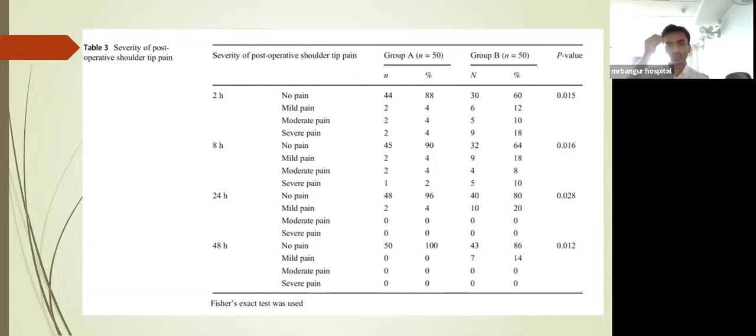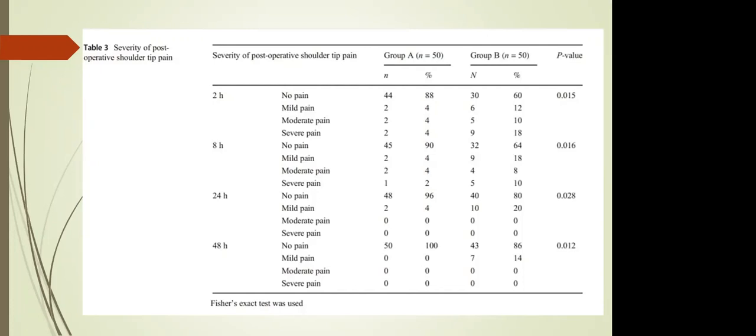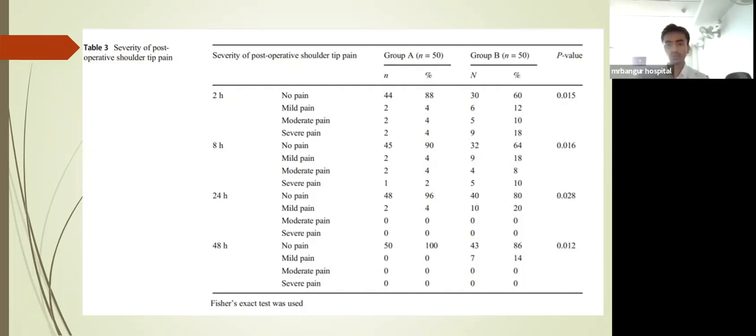No pain after the 2 hours was 44 in group A, and 30 in group B. Mild pain is in two people, and in group B it was 6. Moderate pain in group A was 2, and in group B was 5. Severe pain is in group A 2, and in group B 9. And the p-value which was given is 0.0015. So it shows significance, that the severity of post-operative shoulder tip pain was less in group A